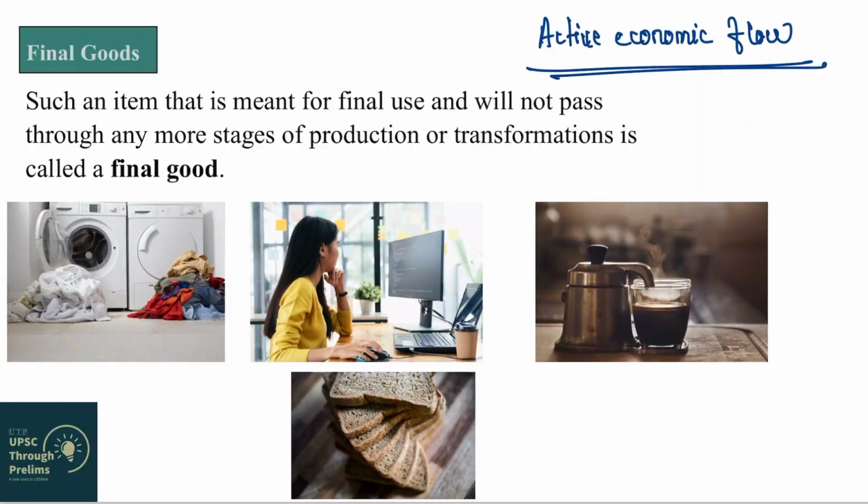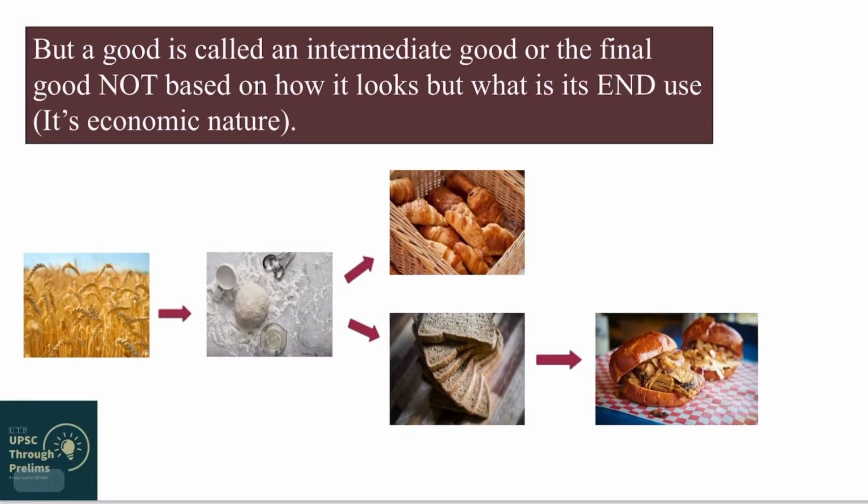Let us go to the next section. Now the question arises, how do we differentiate an intermediate good from a final good? Is it in the look of a good, that by seeing that we can say, okay, this is an intermediate good and this is a final good? Or is it something else which differentiates an intermediate good or an input or raw material from the final good? So let us understand this.